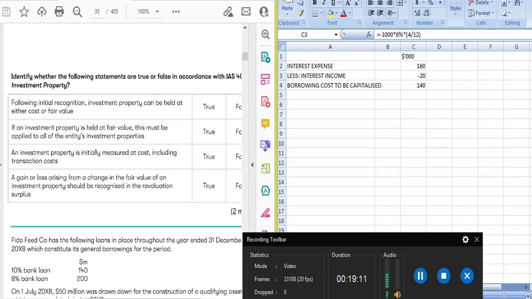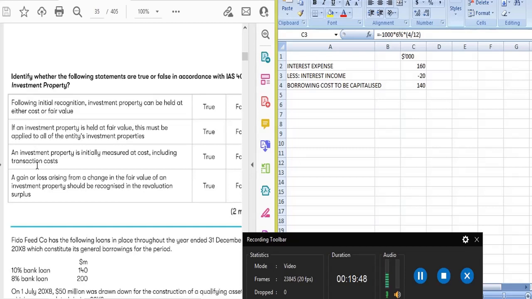So if an investment property is held at fair value, this must be applied to all of the entity's investment property. It's like when we revalue a building, we have to revalue the entire class of the same assets. So this will apply the same to investment property as well. If an investment property is held at fair value, this must be applied to all of the entity's investment property. So this is also true.